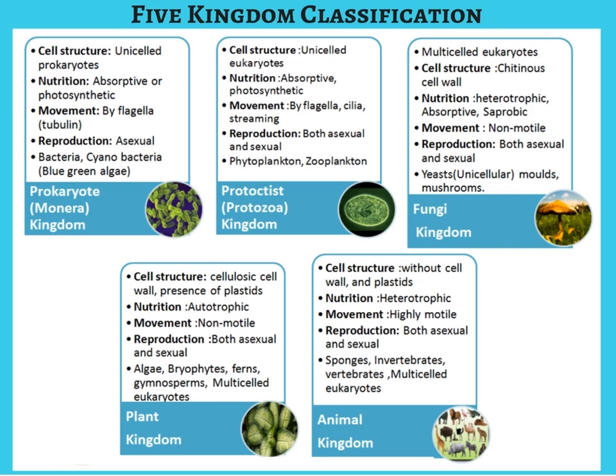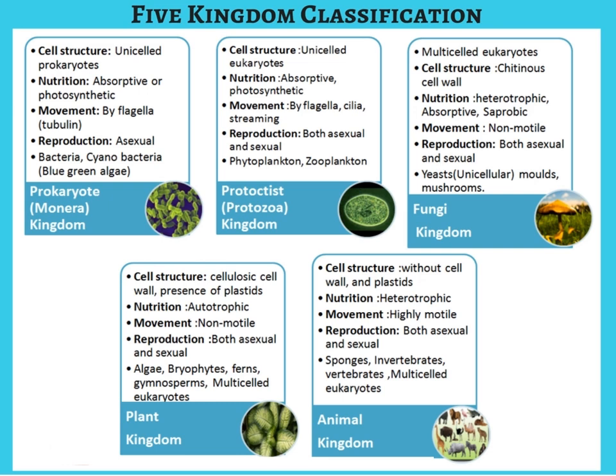For example, bacteria are able to reproduce by means of binary fission, that is the splitting of the organism into two. Examples of this kingdom include bacteria, cyanobacteria, archaea, or blue-green algae.